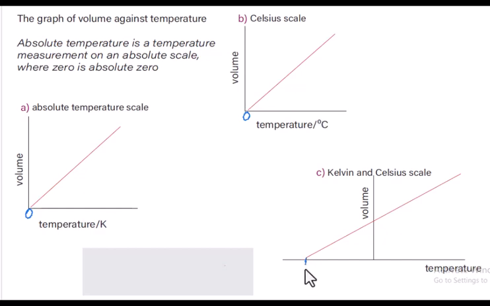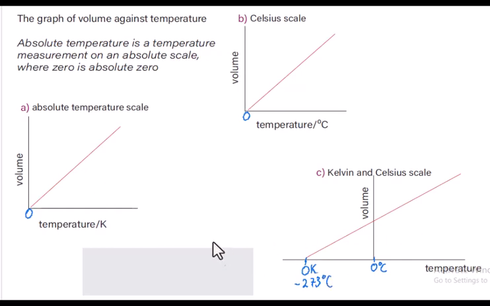Here is 0 kelvins, and here is 0 degrees Celsius, which is negative 273 degrees Celsius. This is what we need to understand. This is absolute 0, which is 0 kelvins.